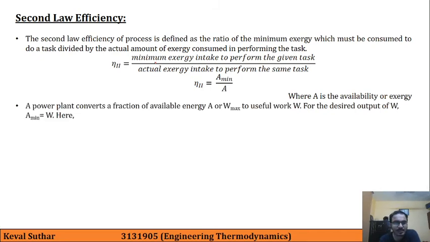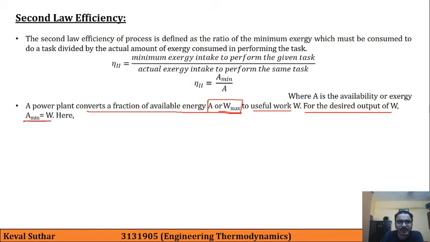Now let us take an example of a power plant where it converts a fraction of available energy A or W max, the available energy, into useful work W. So for a desired work output W, it should be A minimum.